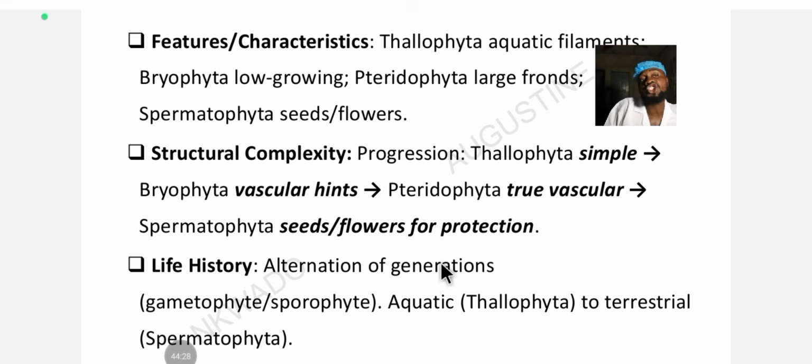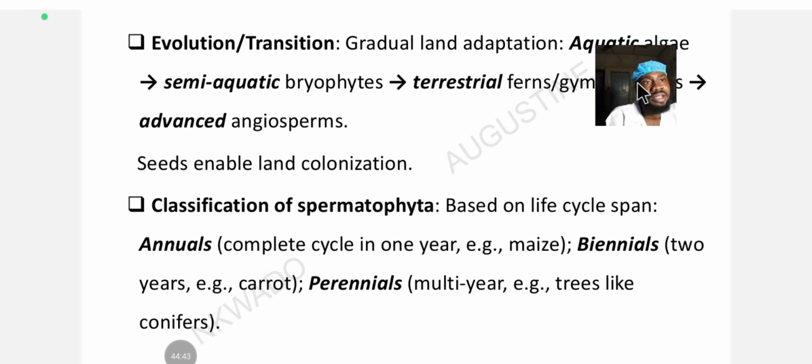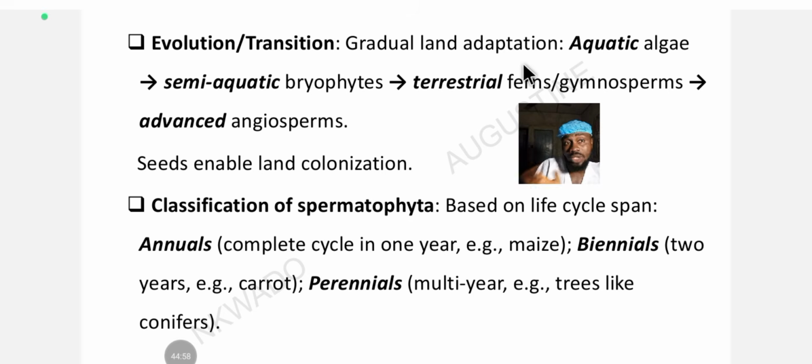This life history upgrades from this aquatic habitat. It upgrades or it transitions into terrestrial. And what kind of plants do you have in the terrestrial habitats? You have the Spermatophyta there. Now let's look at the evolution and transition. Plants gradually adapt to land. Okay, they are very strong. You can see how the transitioning goes, from their evolution to their transitioning.